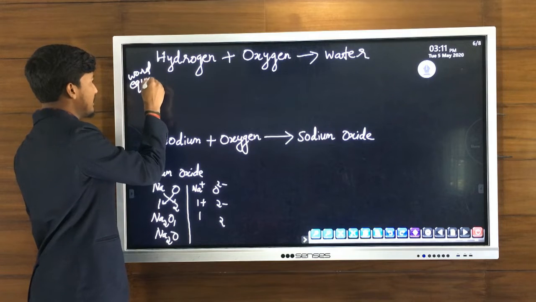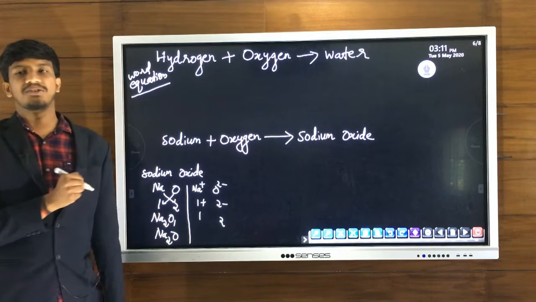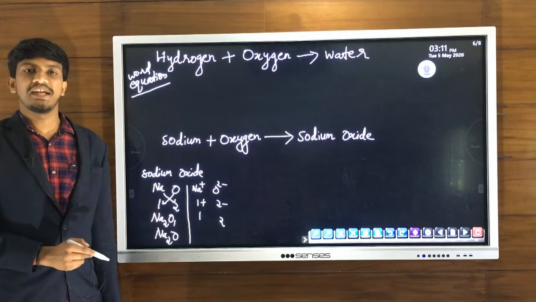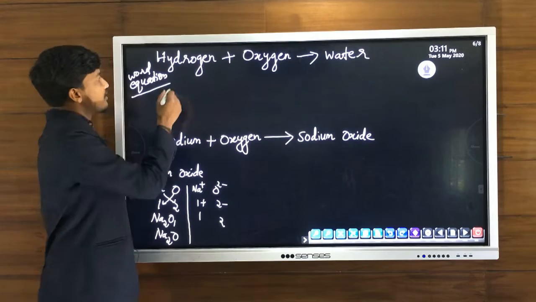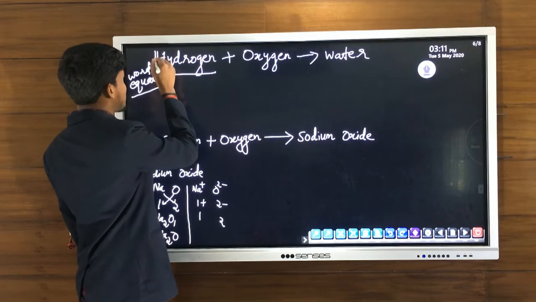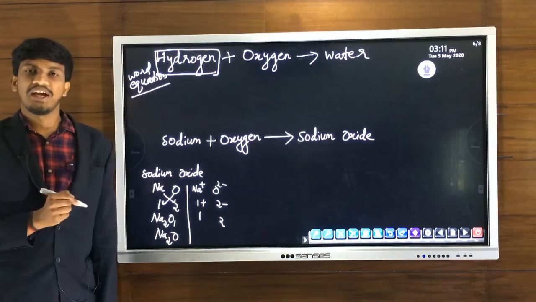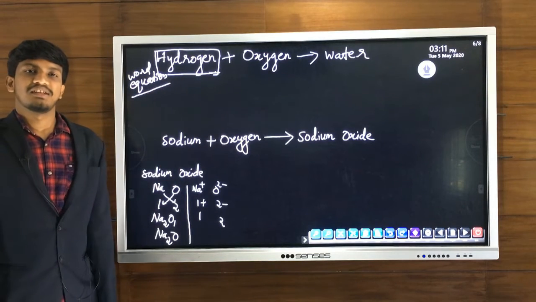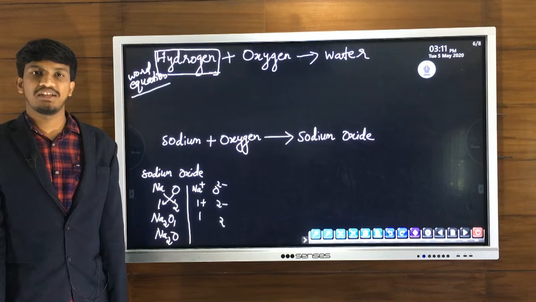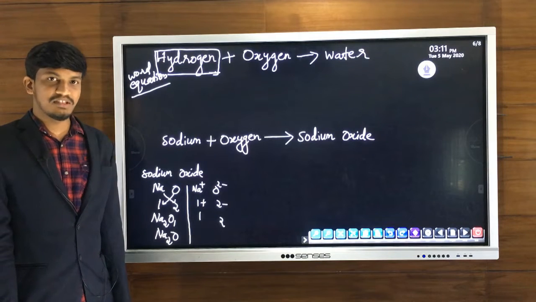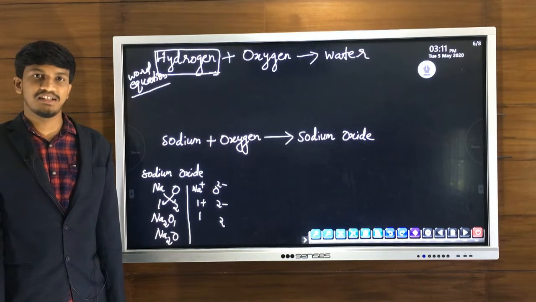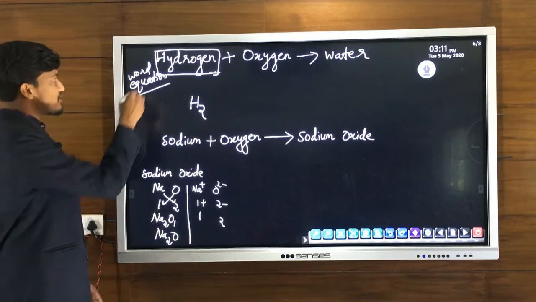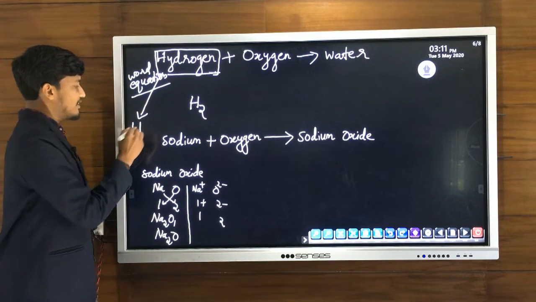So this is the word equation, because we have only the names of reactants and products. Now we will change this word equation into chemical equation. How can we change it? By writing chemical formula of the reactants and products. So the first reactant is given, hydrogen. So we have to write the symbol of hydrogen. We know that last year also we have studied that hydrogen exists in diatomic state. It exists in the form of hydrogen gas, that is H2. So we will write the formula of hydrogen H2. The symbol of hydrogen we have learned, it's capital letter H.